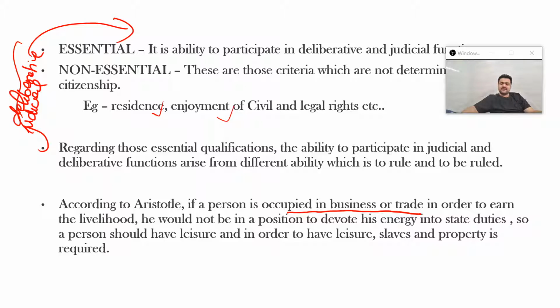And that is why he says that property is an essential criterion to become a citizen. This way you can relate one of the features of polity that you studied in the last video.